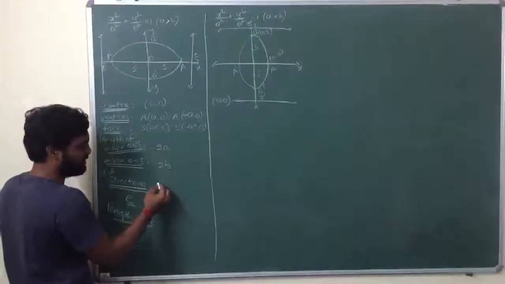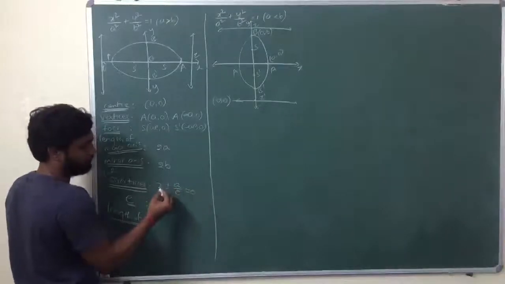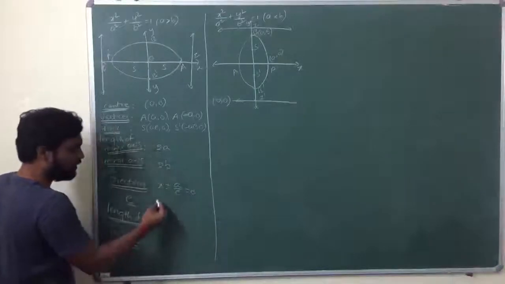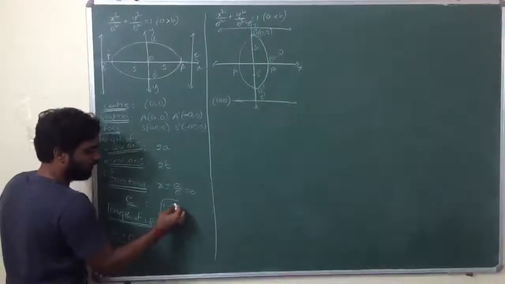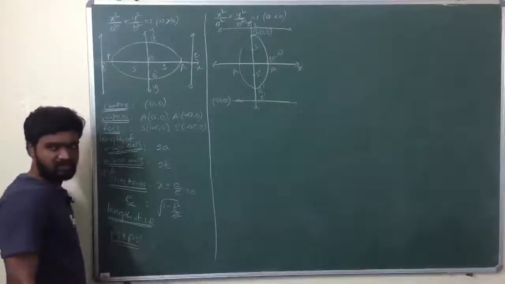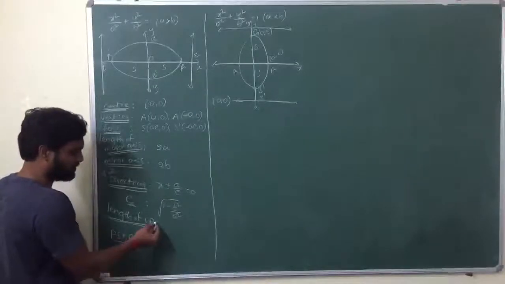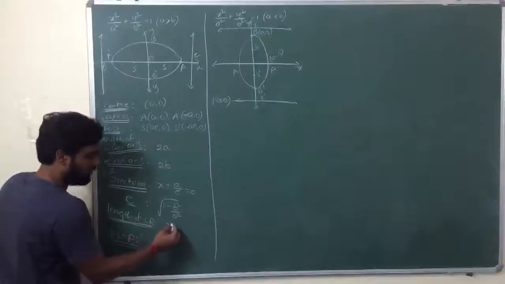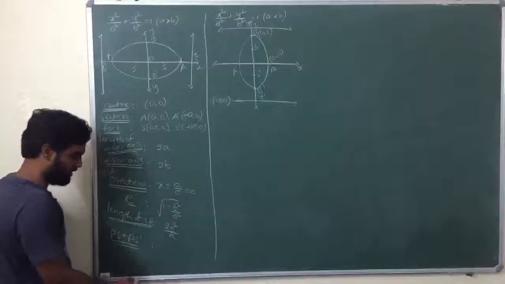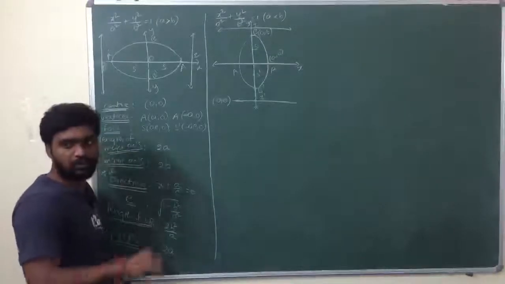Next, equation of directrices: x plus or minus A by E is equal to 0. Eccentricity E is under root 1 minus B square by A square. Next, length of latus rectum is 2B square by A. Next, PS plus PS dash is 2A, that is also fixed, 2A.